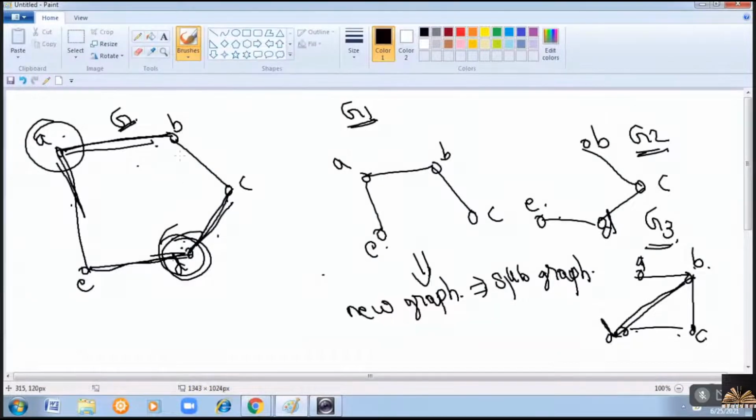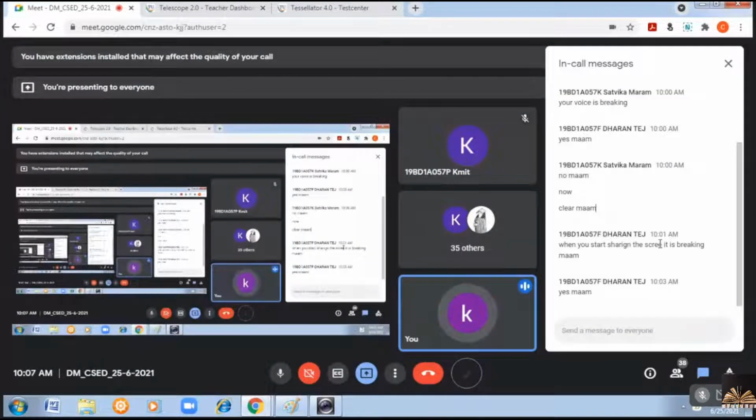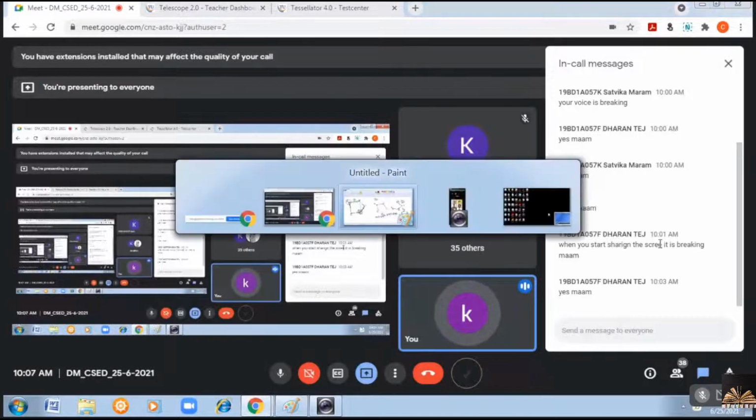You don't have this edge from B to D, right? Therefore, this is not a subgraph. You can remove some of the edges and some of the vertices from the original graph, but you cannot add a new vertex or new edge in the case of a subgraph. You can only remove, but you cannot add new things. That is known as a subgraph.